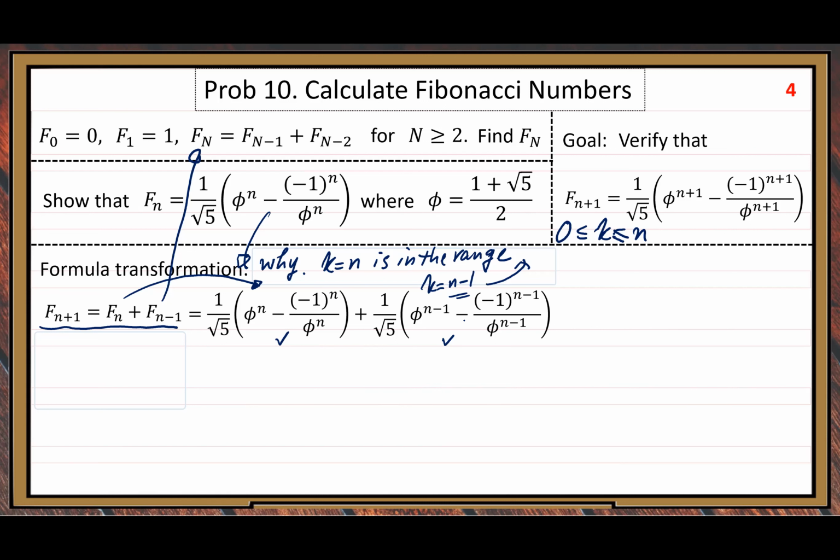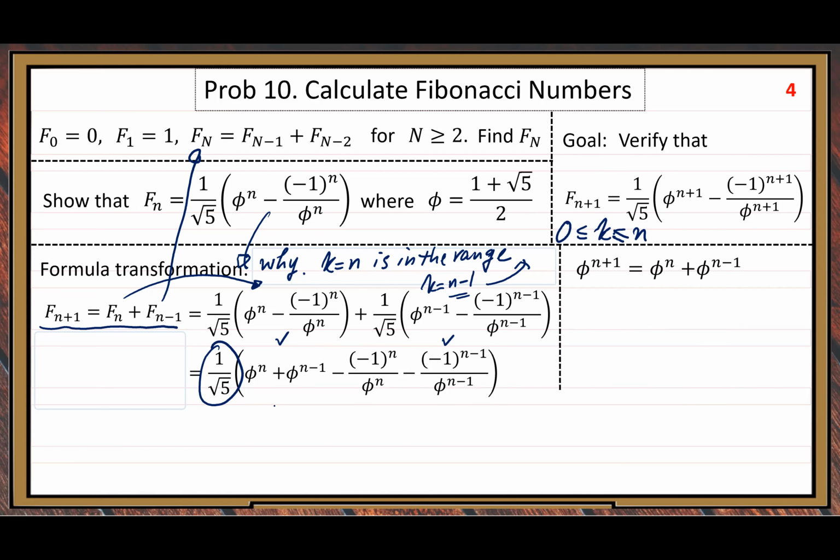Then what is our goal? Here we do simplification. For these two, I just factor out a common factor 1 over root 5 and put all the four terms inside one big parenthesis.